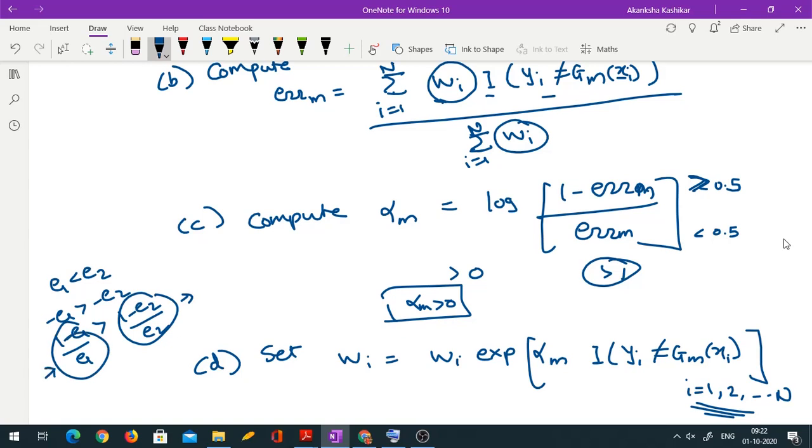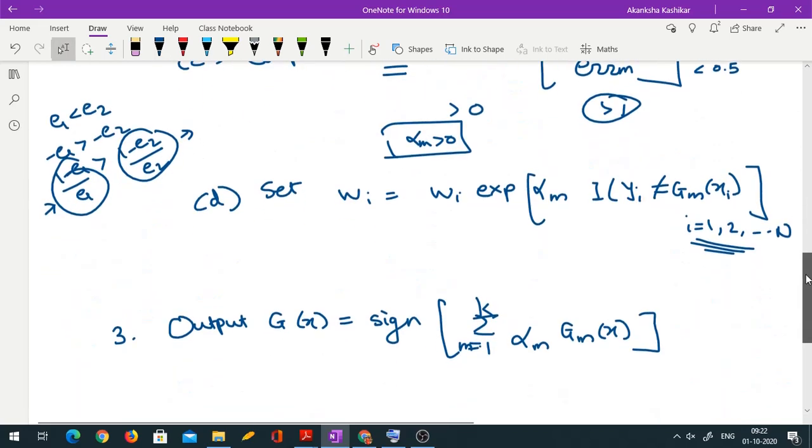This is going to be larger. So alpha m is large if the classifier has low error. Are you getting it? So E1 is less than E2, then the alpha corresponding to that classifier is higher. So in the final prediction, a classifier which has overall good accuracy gets more importance. Okay, that makes sense.